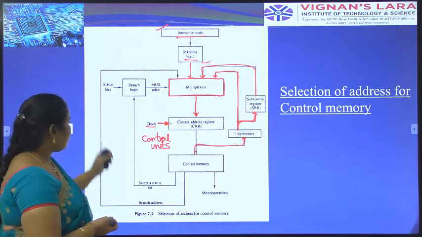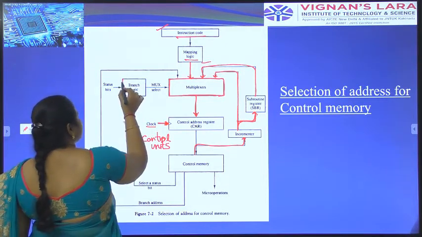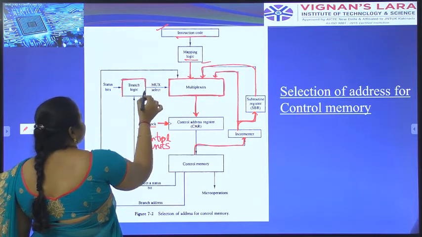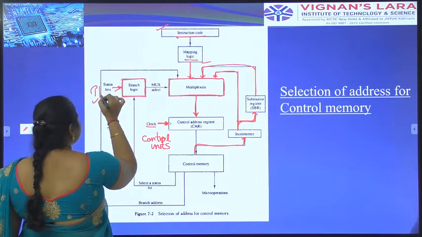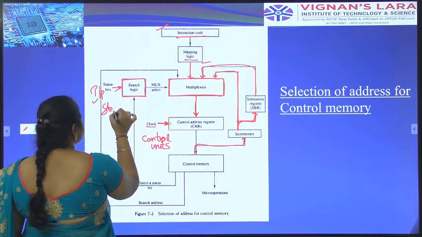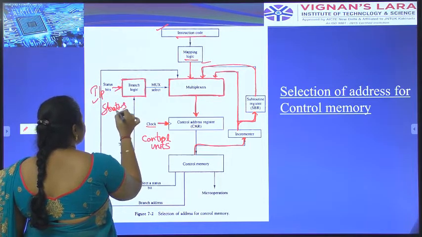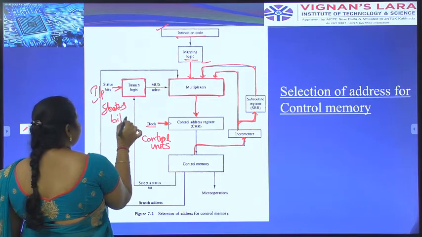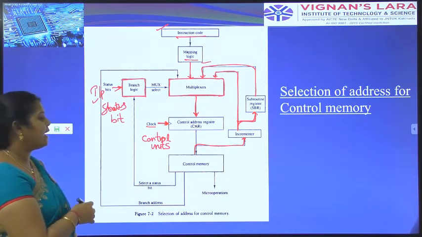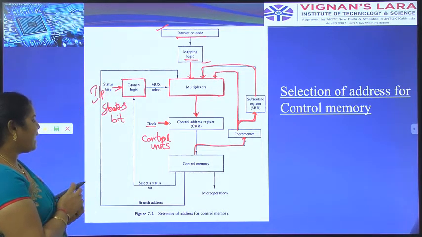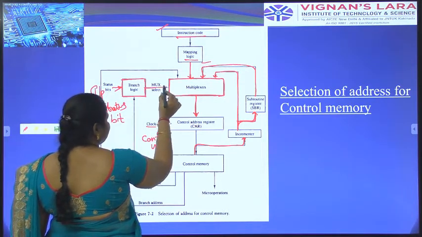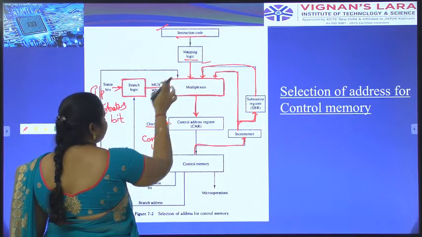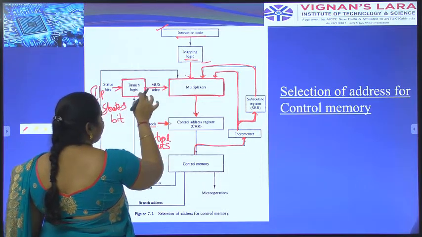Okay. Next, the branch logic comes from the status bit, which comes from the input. This is an input status bit. The input is coming from the input status bit, and then branch logic is available to the multiplexer. The multiplexer selects the input from the mapping logic and also the branch logic.